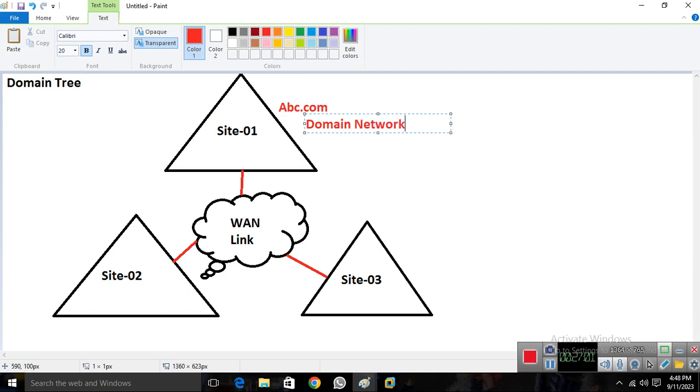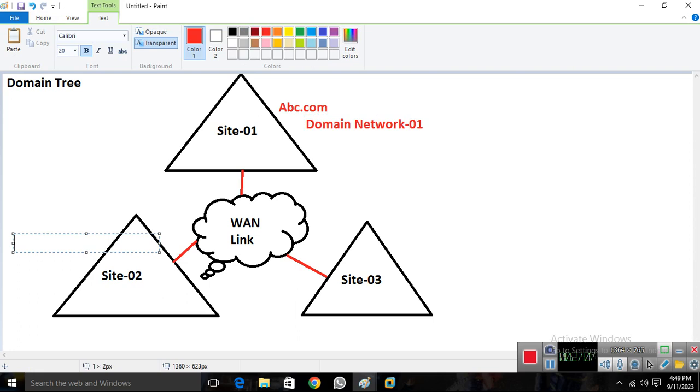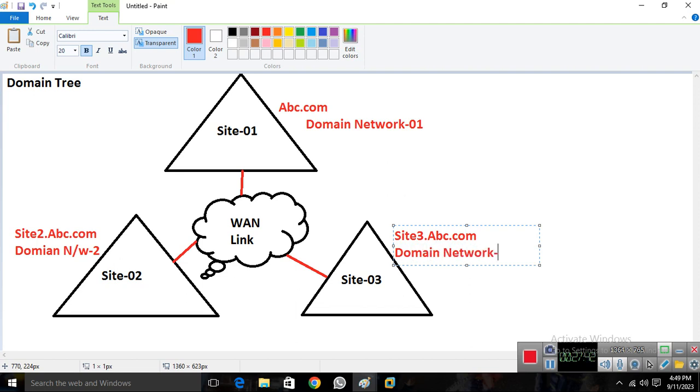We can call it domain network 1. Over there, imagine we're using site2.abc.com, which is my domain network 2. And over there we also have site3.abc.com, and we have a domain network 3.